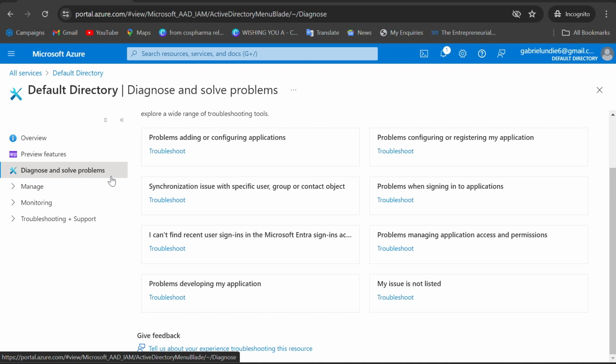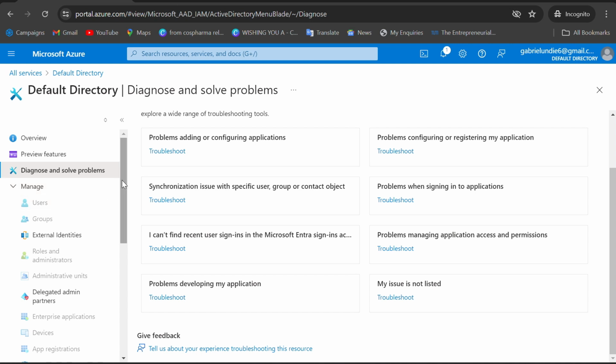But we are going to dwell so much on Manage. Manage will be our core topic today, and monitoring, troubleshooting plus support will follow suit. So now let us go to Manage.